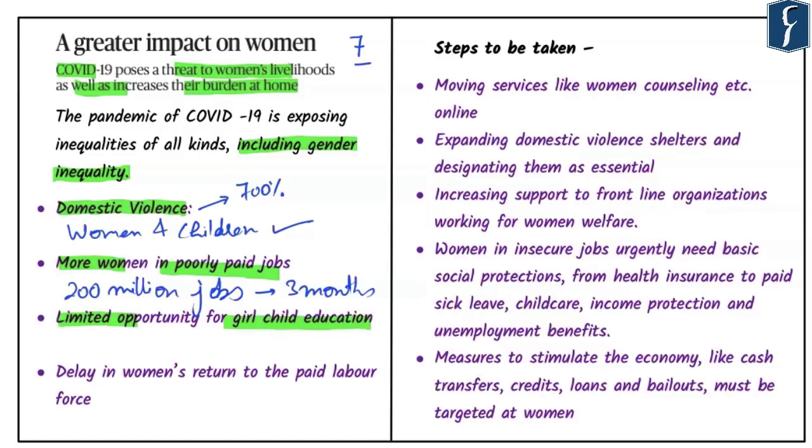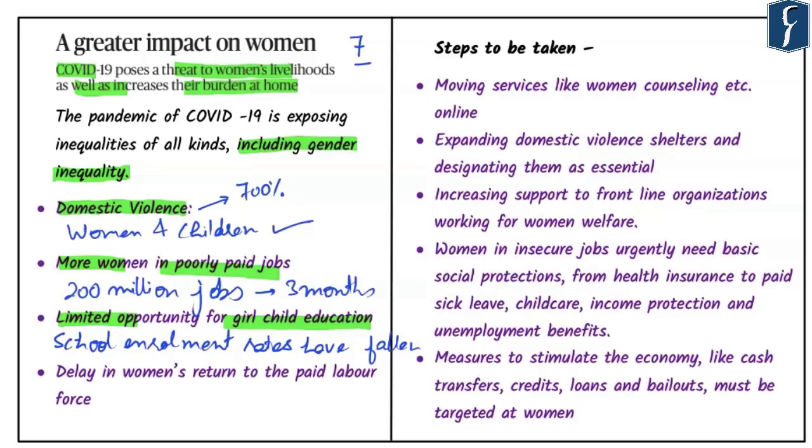Third important aspect that we have highlighted in the recent past is limited opportunity for girl-child education. And when we talk about this particular scenario, this has been happening in most of the third world countries. The author highlights that in some of the villages of Sierra Leone, school enrollment rates for teenage girls fell from 50% to 34% after the Ebola epidemic, with lifelong implications for their well-being and that of their communities and societies. We need to understand that whenever we take away education from a particular child, even from a girl, then we actually put these children into the vicious cycle of poverty.